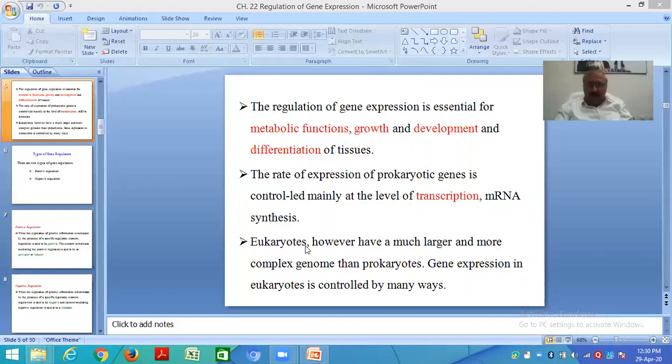Now come to eukaryotes, which have a much larger and more complex genome than prokaryotes. Gene expression in eukaryotes is controlled in many ways.